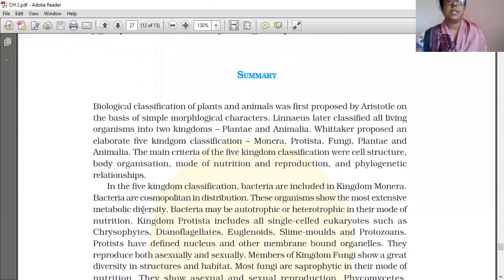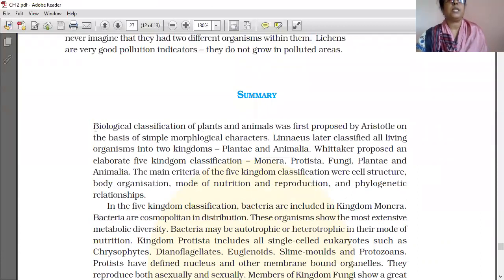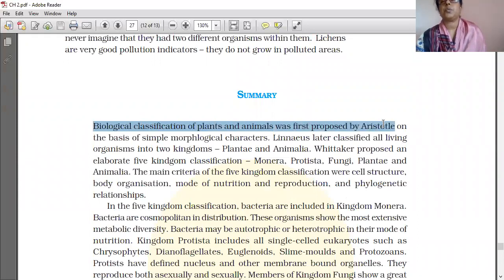So in the summary we will also see that biological classification of plants and animals was first proposed by Aristotle, on the basis of simple morphological characters only. Linnaeus later classified all living organisms into two kingdoms, plantae and animalia.